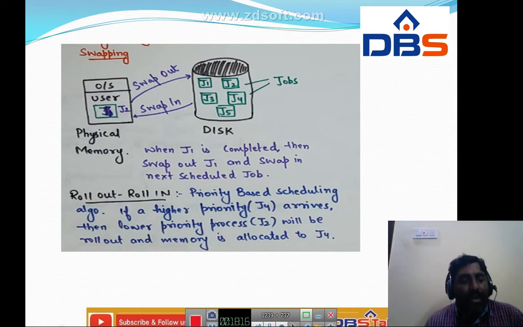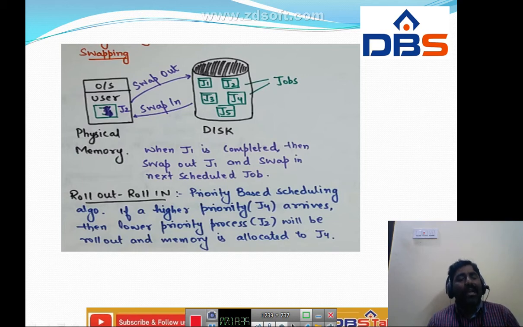A simple example: there are totally 5 processes, and we don't have a location to store all these 5 processes in the user area. So for that we maintain one disk, which we call a backing storage. Here we perform roll out, roll in, roll out, roll in.